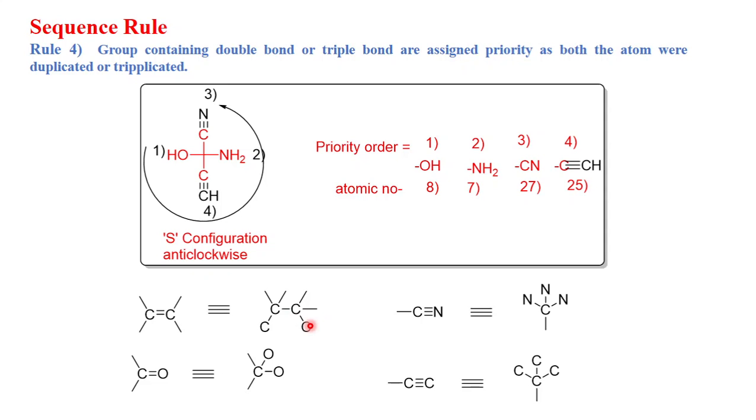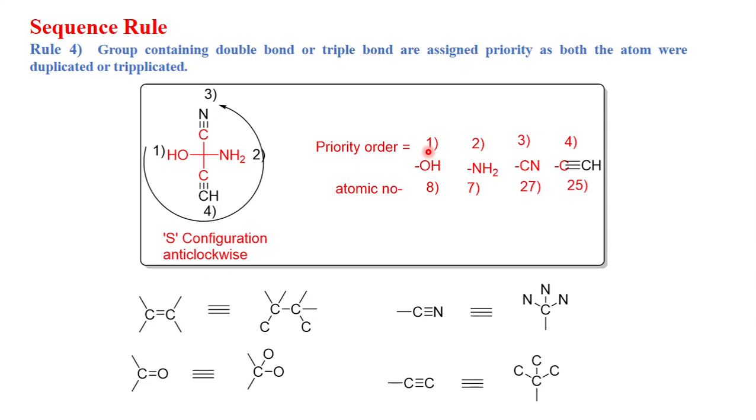To understand what duplication and triplication are, let's take this example. This is your chiral carbon, and this chiral carbon is attached to C triple bond N, NH2, C triple bond CH, and OH. So this chiral carbon is attached to the first atoms carbon, nitrogen, carbon, and oxygen. Among these, carbon, nitrogen, oxygen, oxygen has the highest atomic number. This OH group has the highest atomic number, so OH will get first priority.